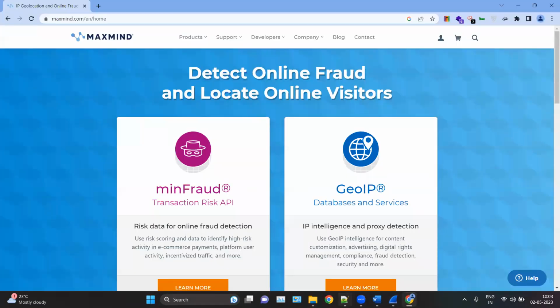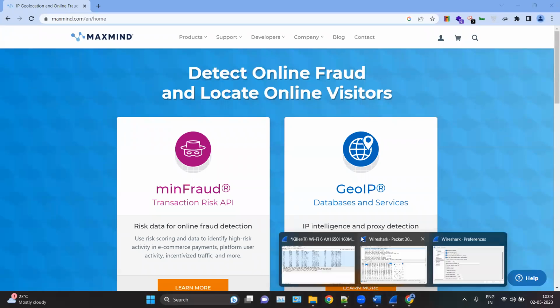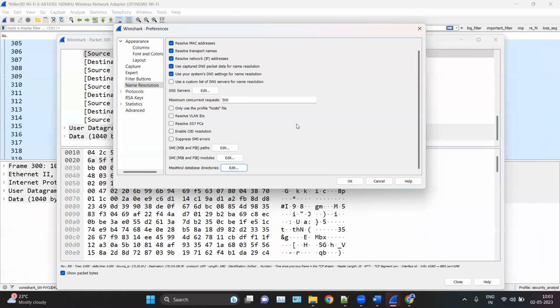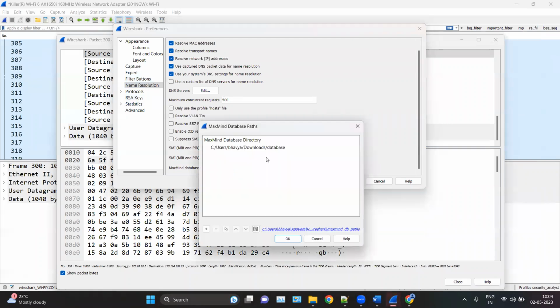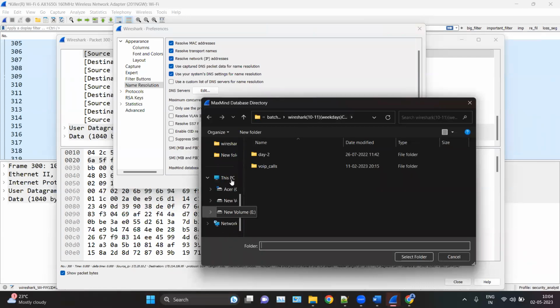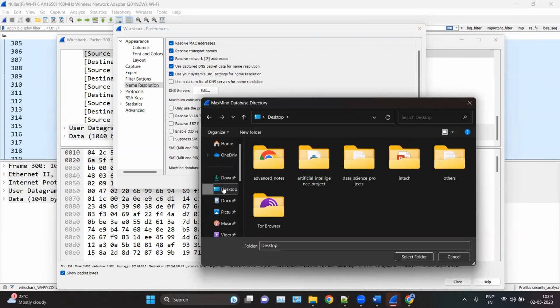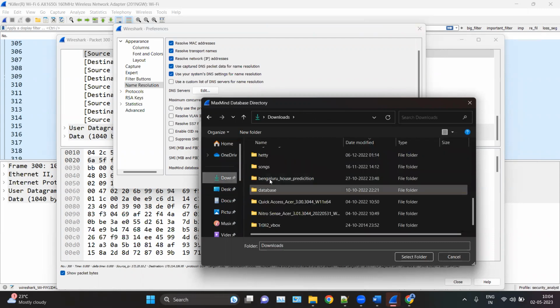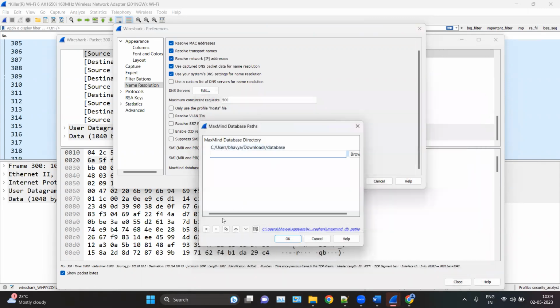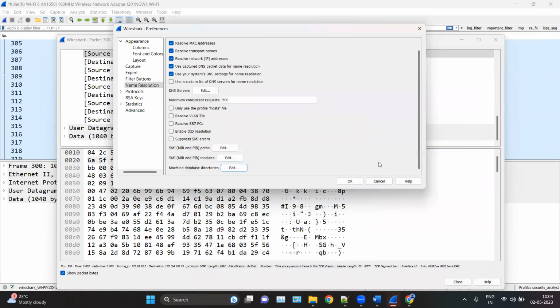You can click on name resolution, preferences, name resolution, and click on Maxmind database directories. Click on edit and click on plus here and add your location. Click on browse and move to the location where your directories are located. In my case, it is inside downloads and database, and click on select folder. From there, that folder should be added. Then click on OK and click on OK.